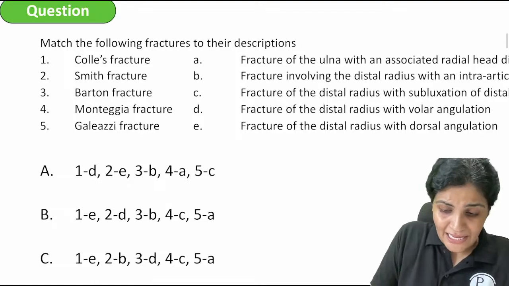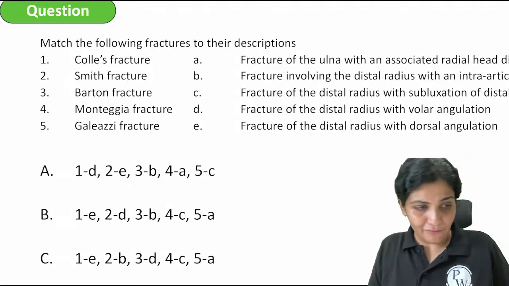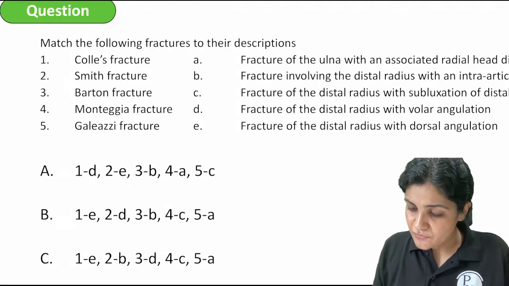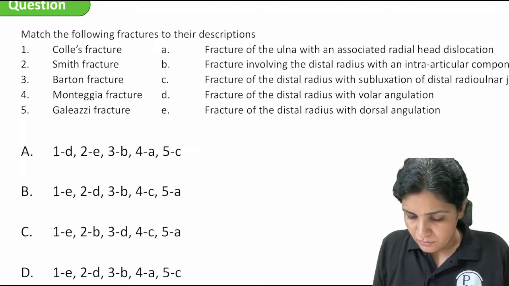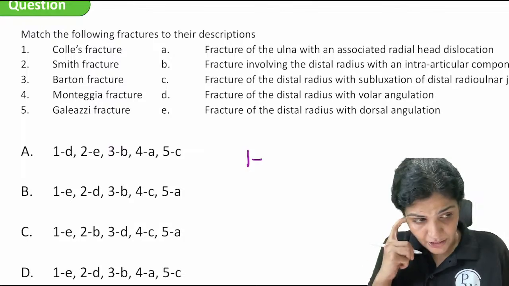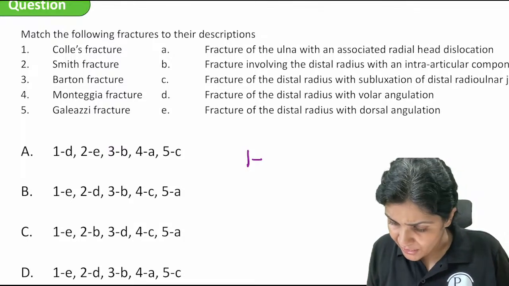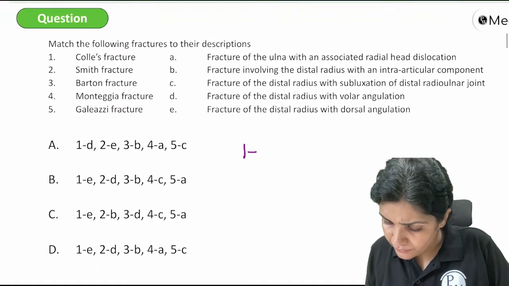Okay, now quicker. Match it as fast as you can, because this is very, very easy. So Colles fracture is something, okay, all are upper limb fractures. I will write the answer here. You also match accordingly. Colles is a fracture involving,